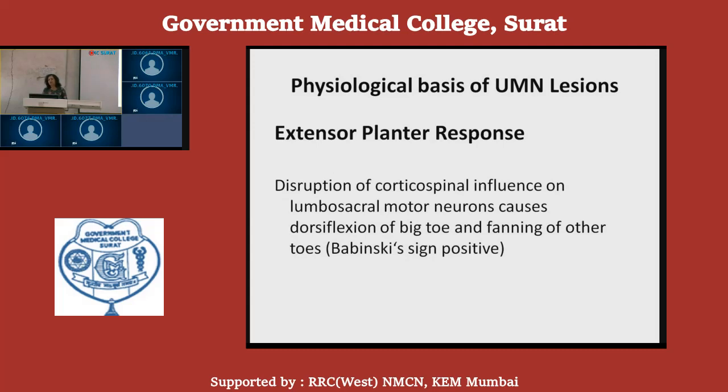The Babinski sign is positive normally also in children below the age of 2 years, until they start walking, because the connection between the upper descending tracts and the lower motor neurons is not established properly in infants and young children, and that is why in them we get the Babinski sign positive. That is a normal occurrence. It is not abnormal in children below the age of 2 years.